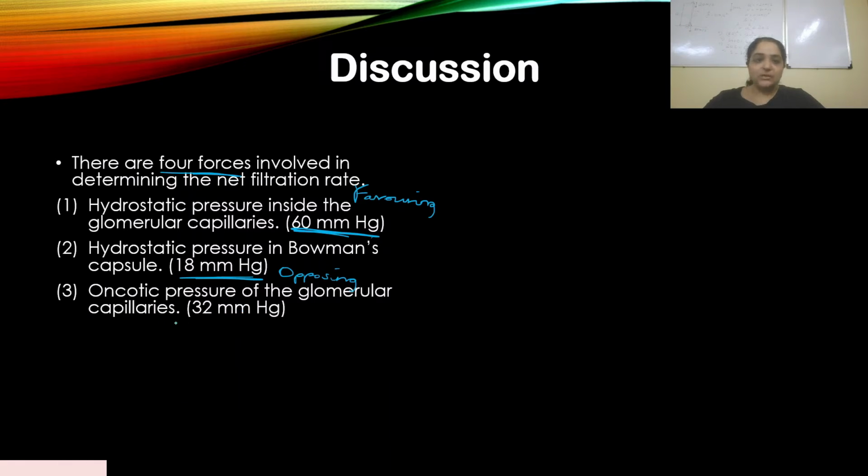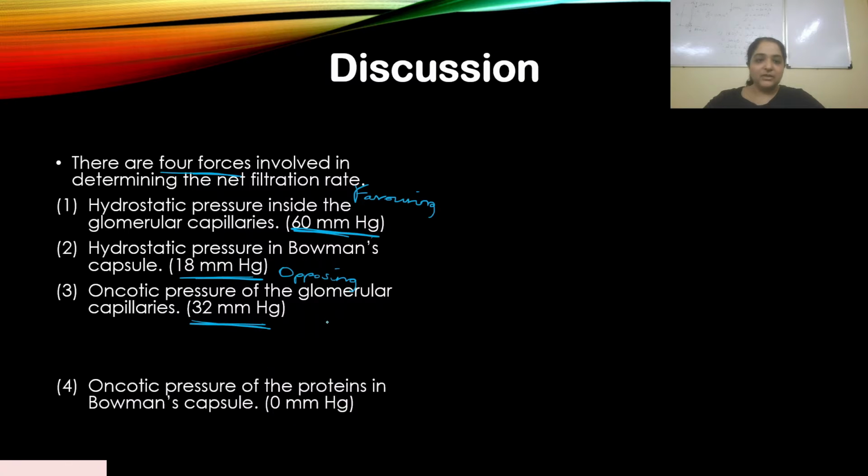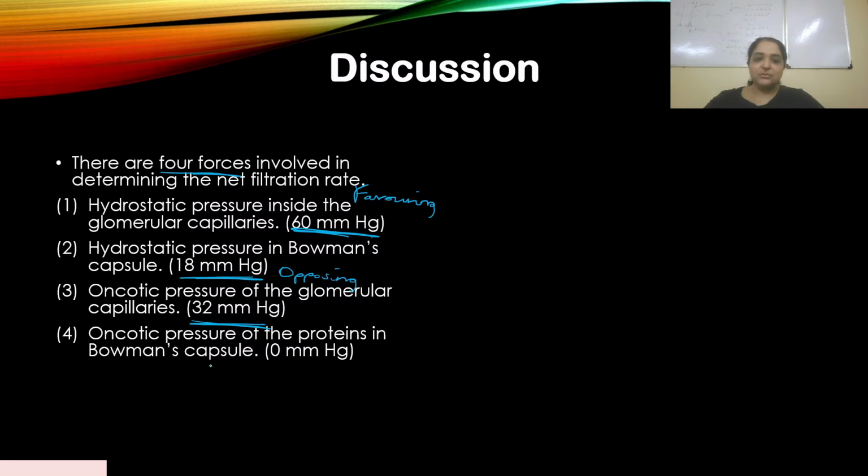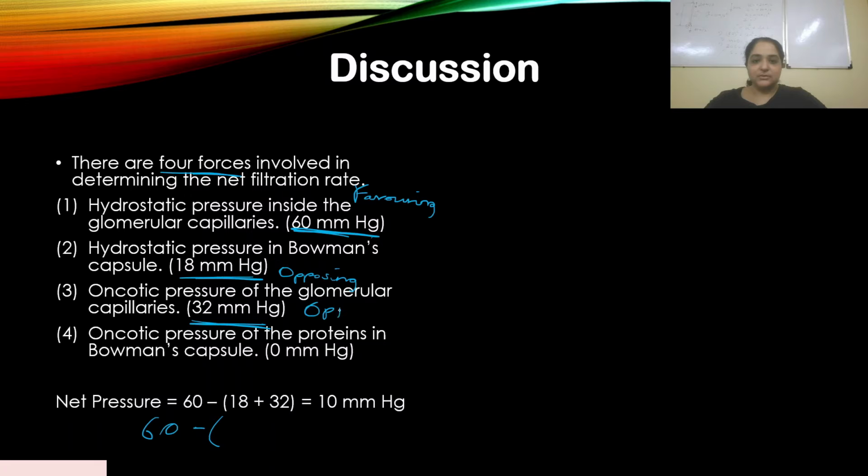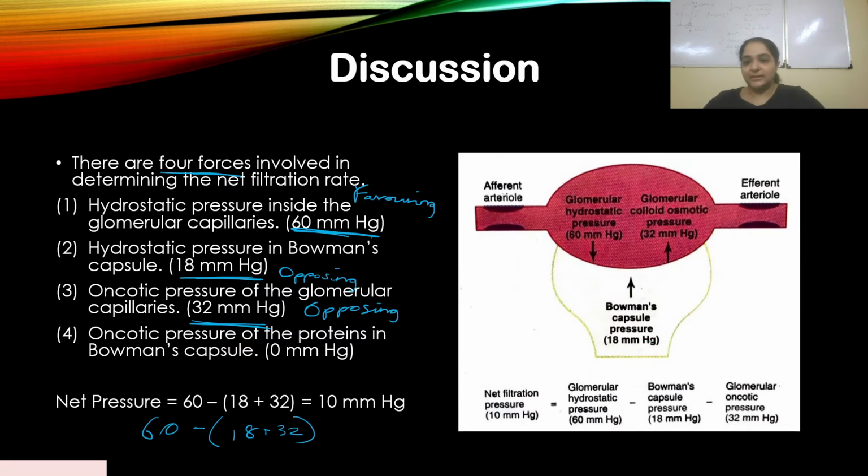Oncotic pressure of the glomerular capillaries is 32 mm mercury. And oncotic pressure of the proteins in Bowman's capsule is 0 mm mercury, like I already explained to you. So clearly the net pressure is 60 minus, combining all the opposing forces, 18 plus 32. So this is a good diagram explaining that.